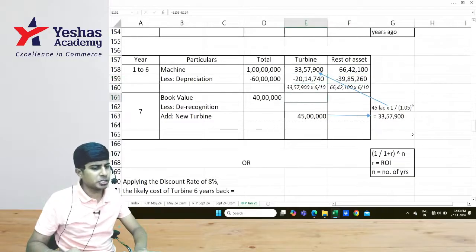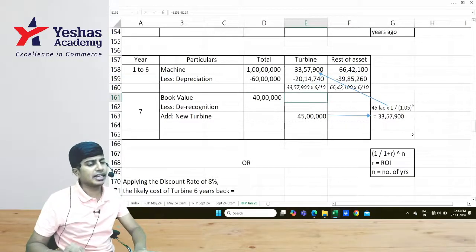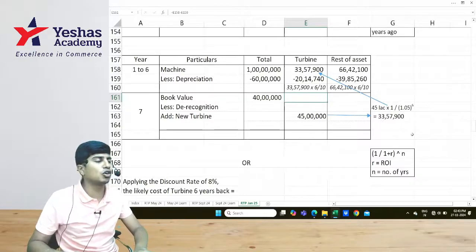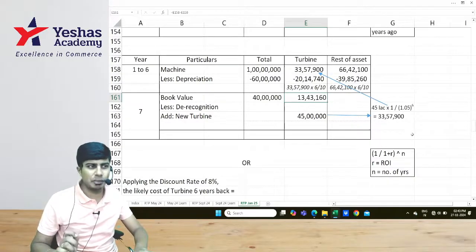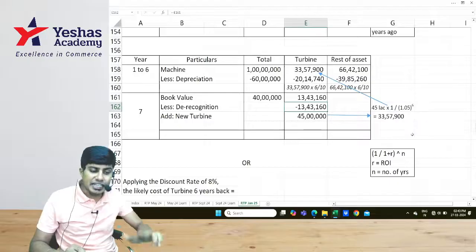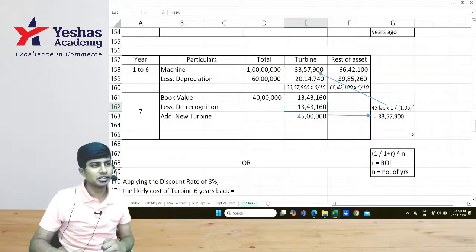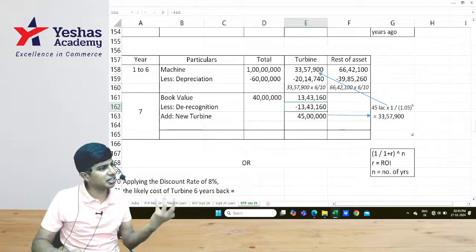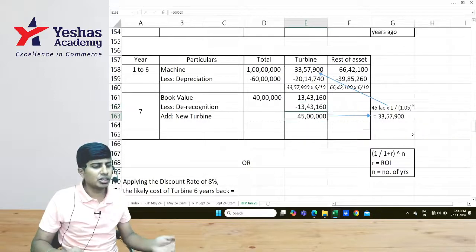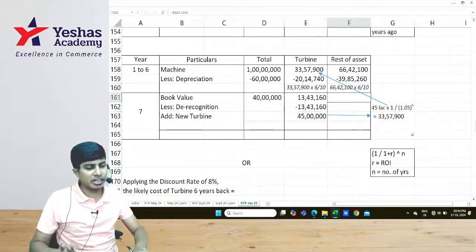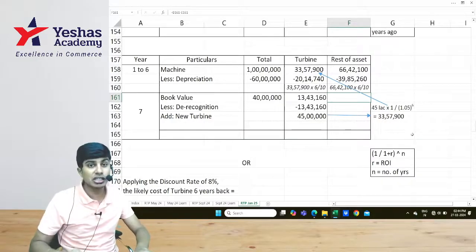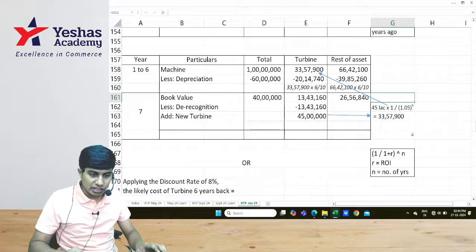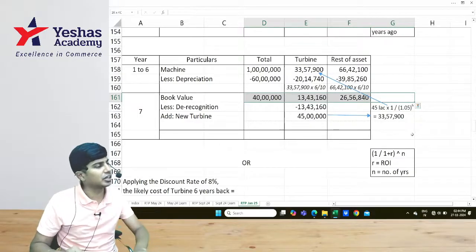Once you deduct this, you get the split of the 40 lakh. How much is 33 lakh 57,900 minus 20 lakh 14,740? 13 lakh 43,160 is the cost of turbine at the beginning of year 1, which is derecognized. This is the question. What is the cost of the asset derecognized? 13 lakh 43,160. And new turbine 40 lakh. And this you can identify the value 66 lakh 42,100 minus 39 lakh 85,260. Cross verify the total here, you get 40 lakh.